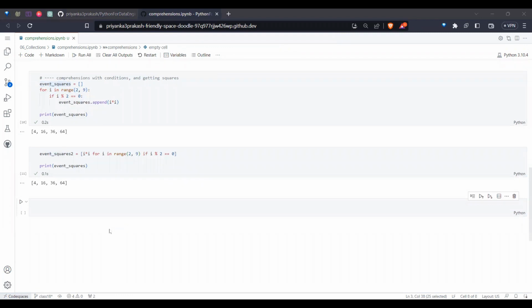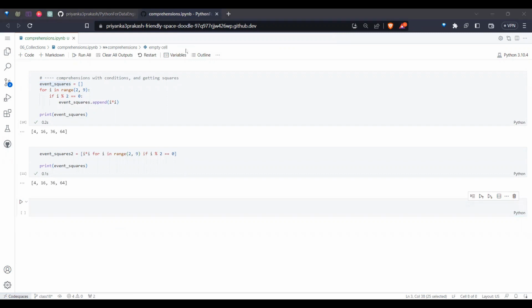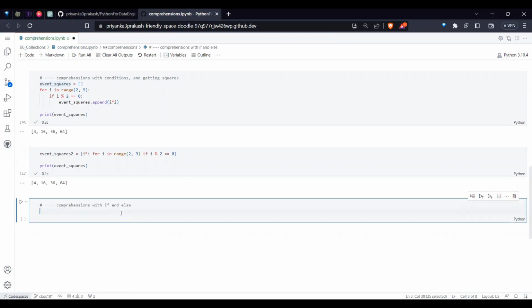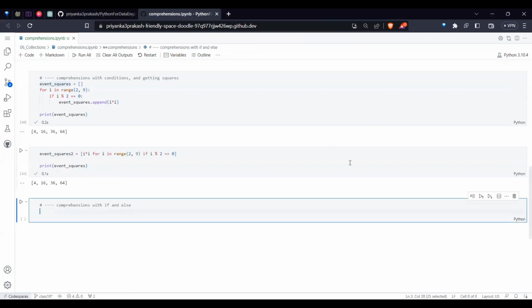And similarly, if I go further, if I go for one more edge case, I want to take a logic which is something different, with an if and else condition. In the same example, for each number, I want to tell whether it is even or odd.